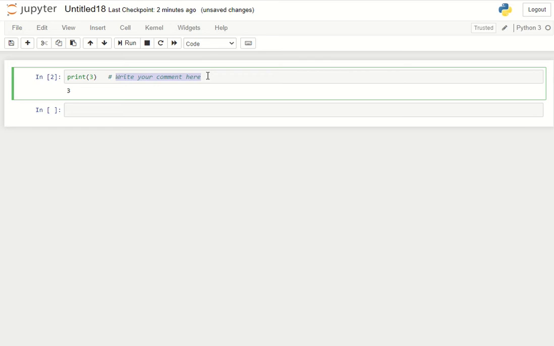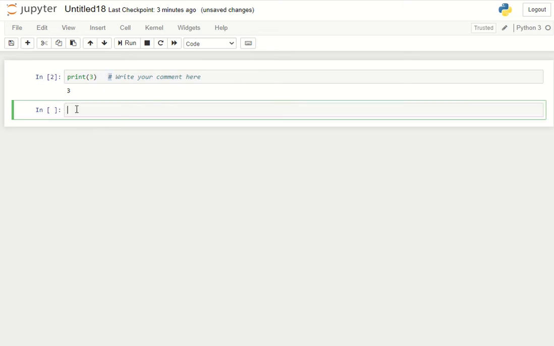When you use commenting and write your own comments about what this piece of code will be doing, what the logic behind it is, and how you wrote the logic, then if someone wants to read and understand that code, commenting will definitely be very helpful. So this is how you can do commenting in Python, very simply, by using this symbol.